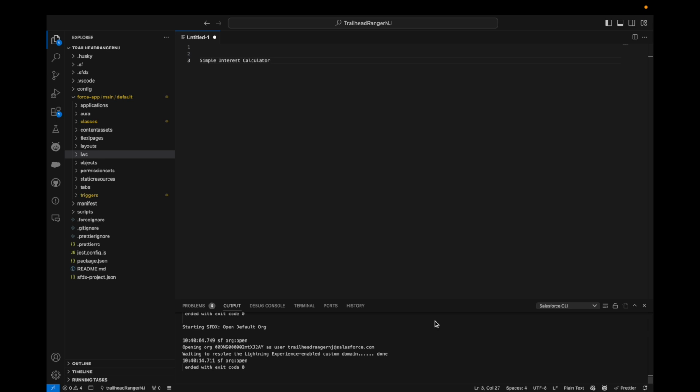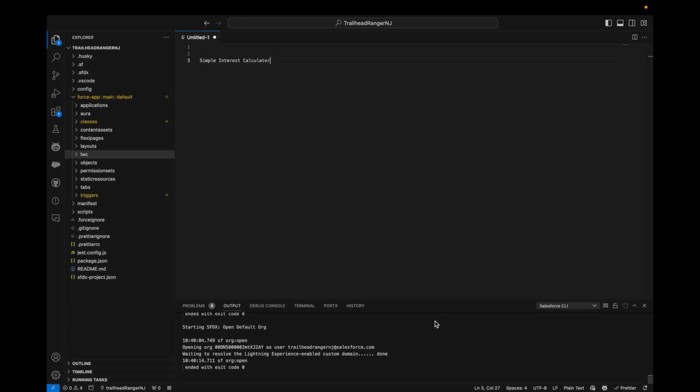Today in our series of learning LWC from scratch, we will be covering a small LWC scenario, that is calculating simple interest. So basically we are building a simple interest calculator. The simple interest formula is principal into rate of interest into time, divided by 100.